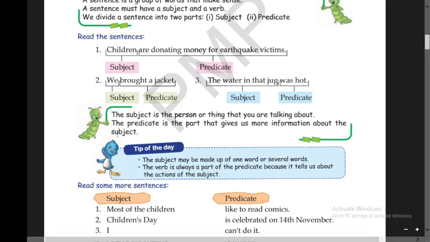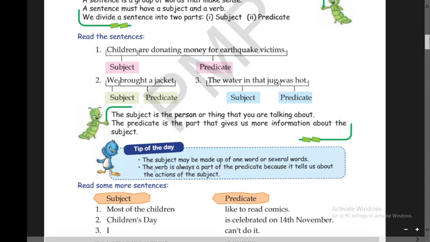And what is the predicate part? The predicate part is the part that gives us more information about the subject. So we will learn these things in this chapter. Now come to the tip of the day. The subject may be made of one word or several words. We have already learned, we know it.